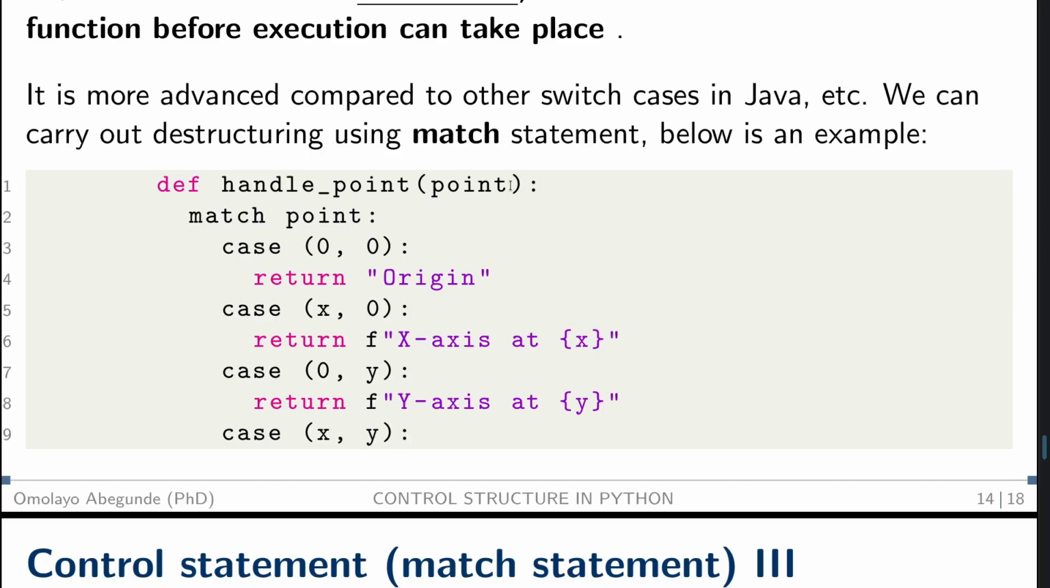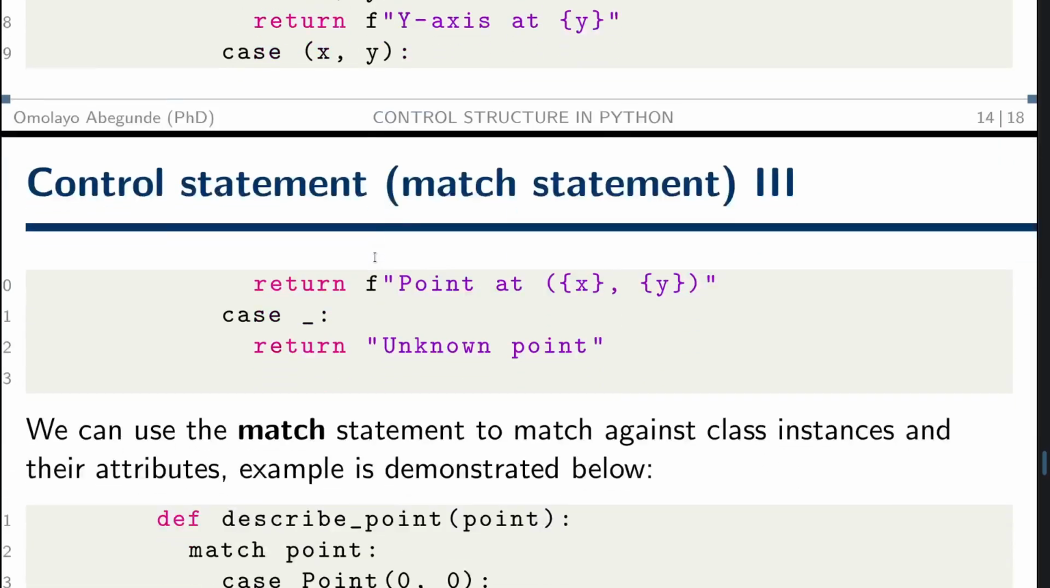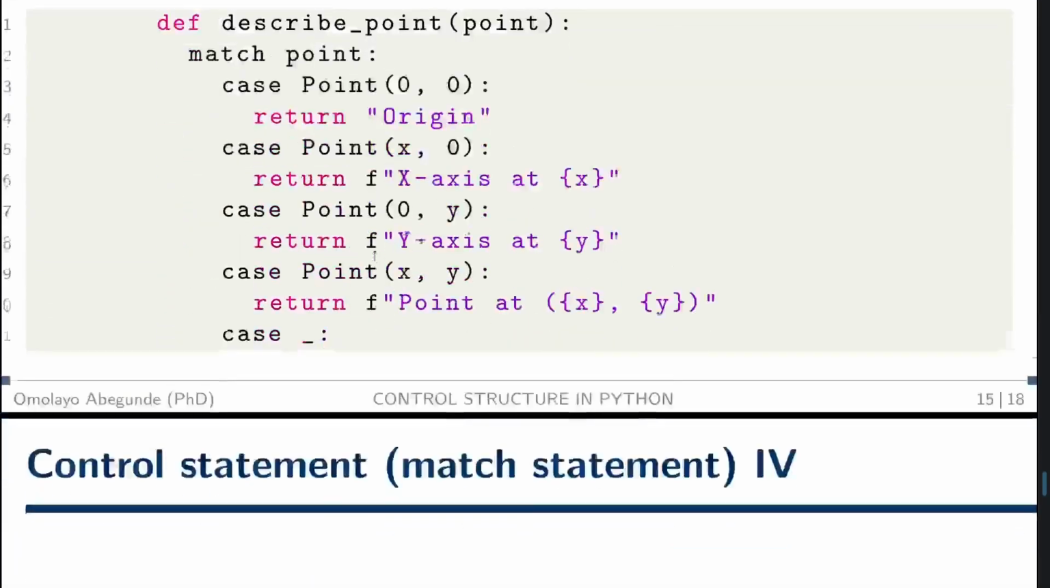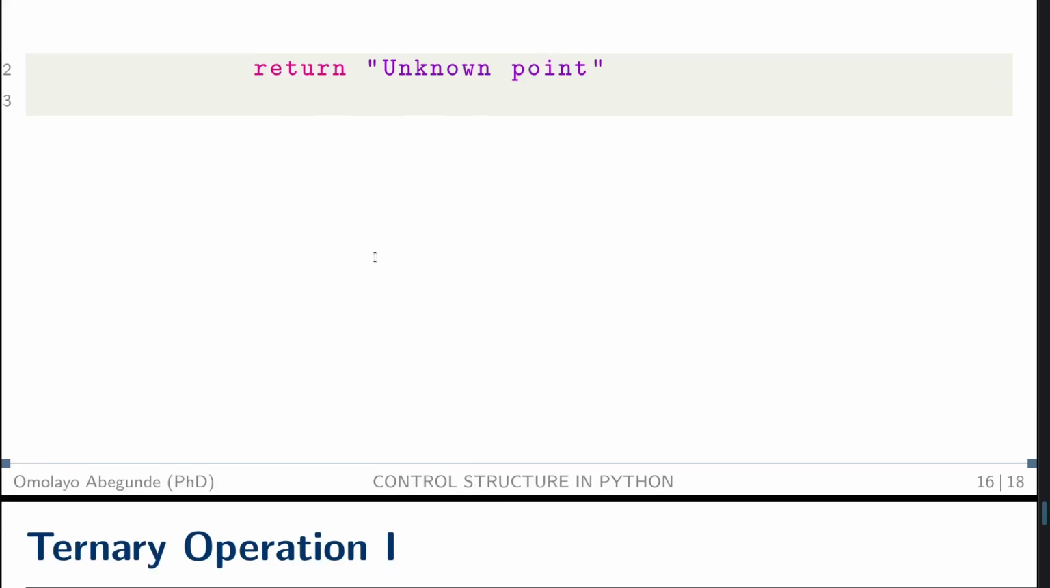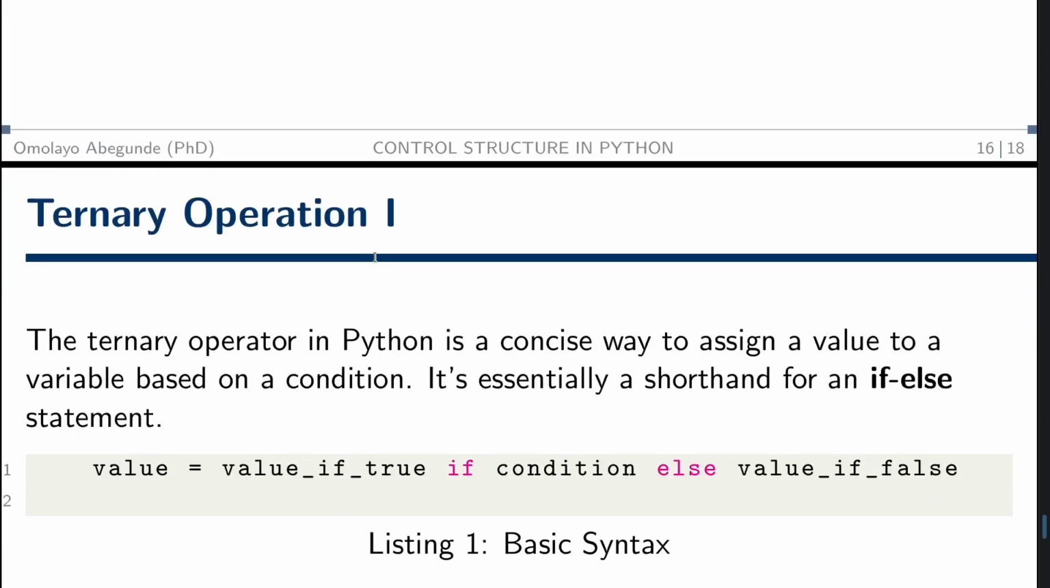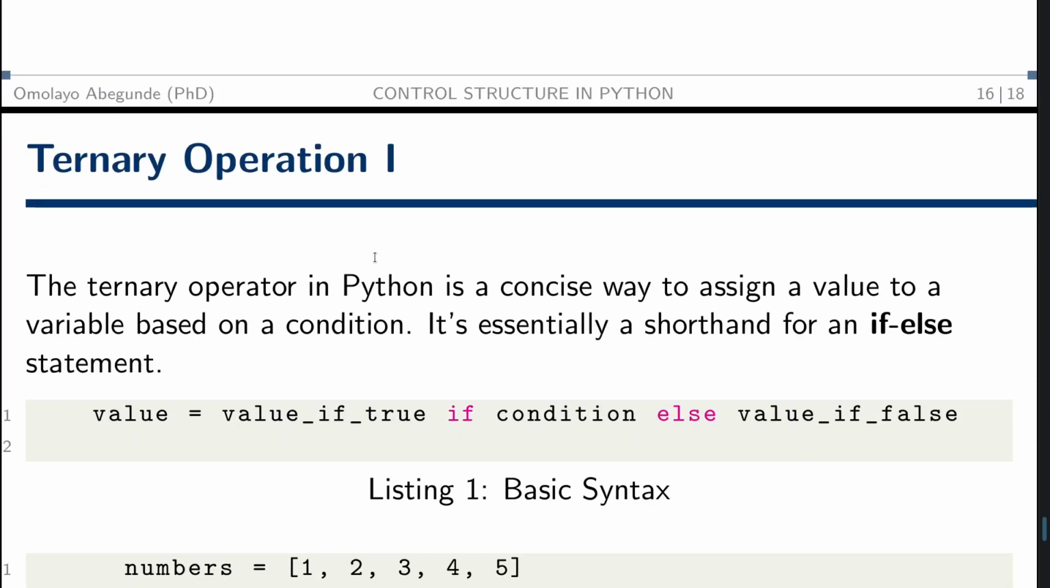You can also use it inside a class. So you can use it with classes, which is not even possible with the switch statement in some other programming languages. So these are examples of the match statement. Let me move on to our last one here.